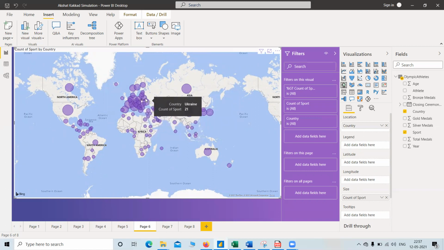And we can see the different types, that is, which country participates in how many sports in the Olympics. So this chart is given like that.